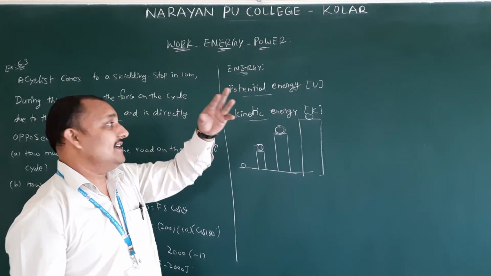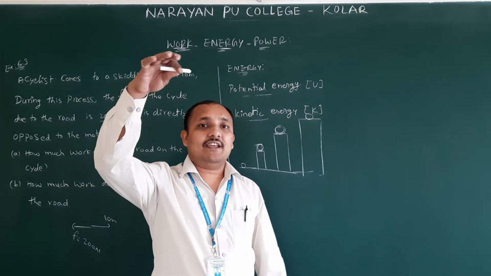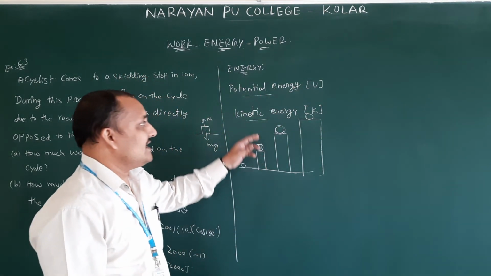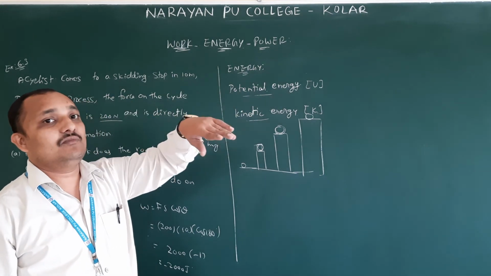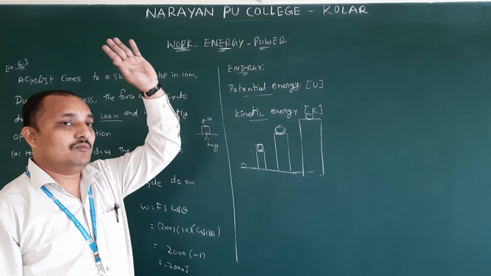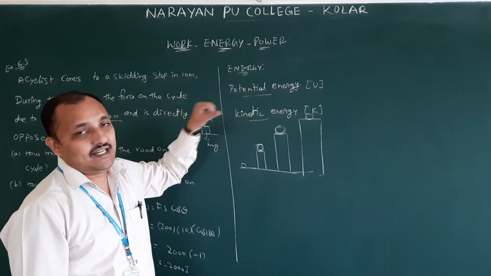A body is flying. Whenever a body is flying, it will have both kinetic energy and potential energy. Why? Because it is flying at some height. Therefore, it has both potential and kinetic. An aeroplane is moving, which means it will move on the floor, and it will move more in the air. Therefore, at that time, it will have both potential energy and kinetic energy.